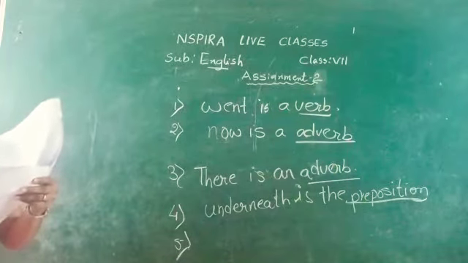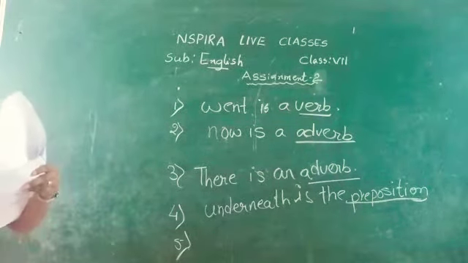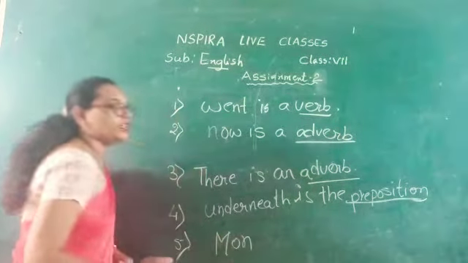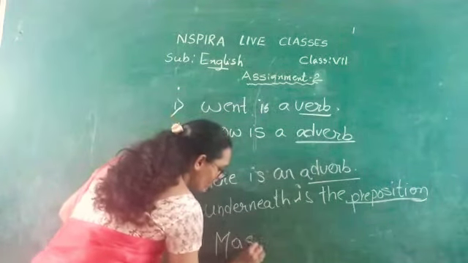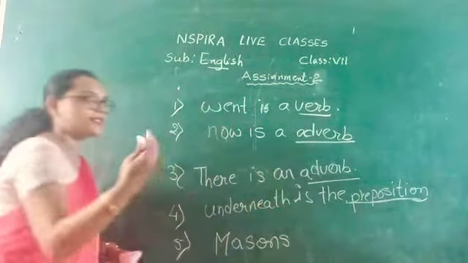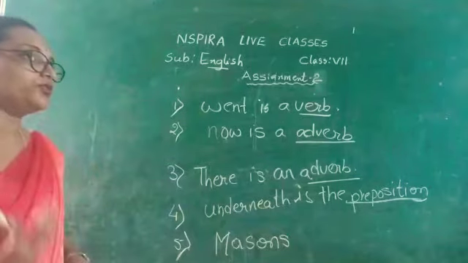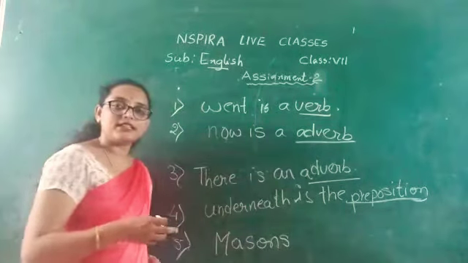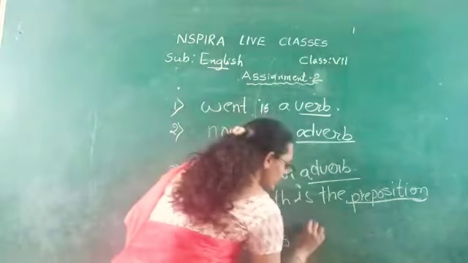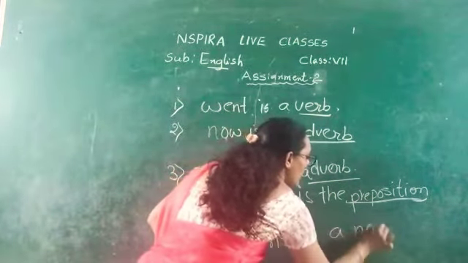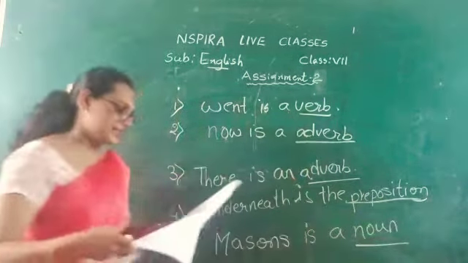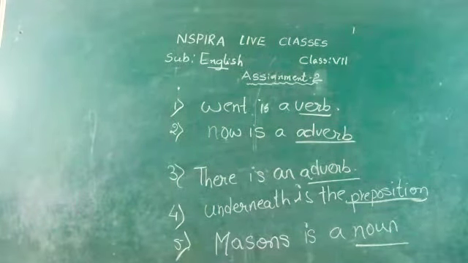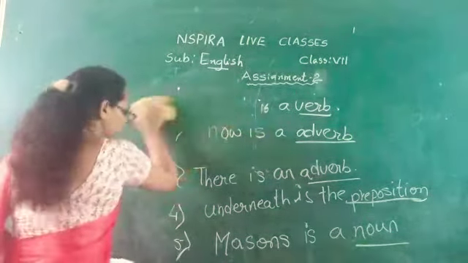Masons build houses. Here masons is the underlined word. We are talking about the masons, those who build the houses. We usually call them laborers, but actually the word we use for those people is masons. So when we are talking about the masons here in the sentence, masons is a noun in the sentence. Okay students, got it till here?